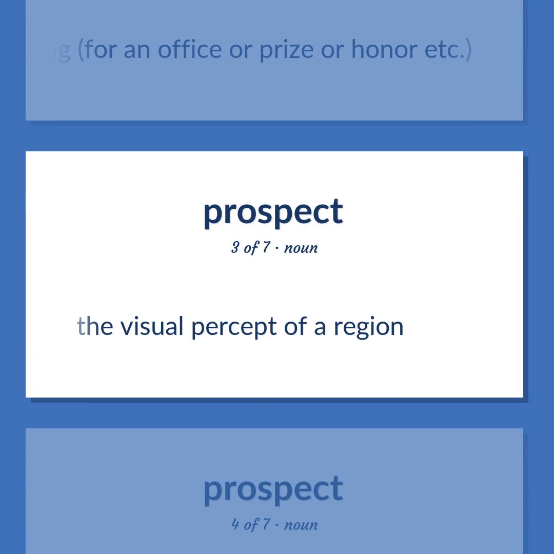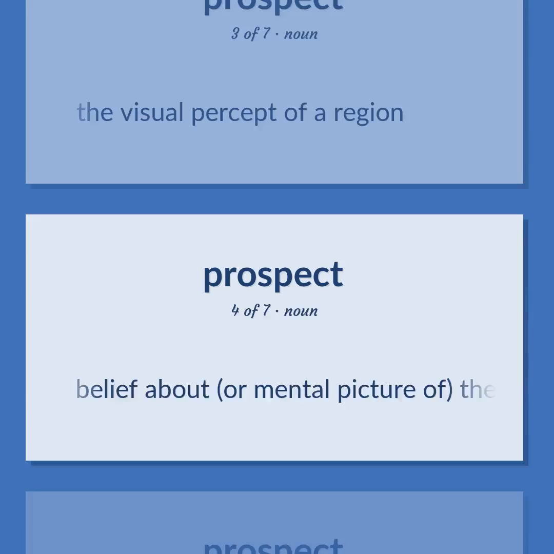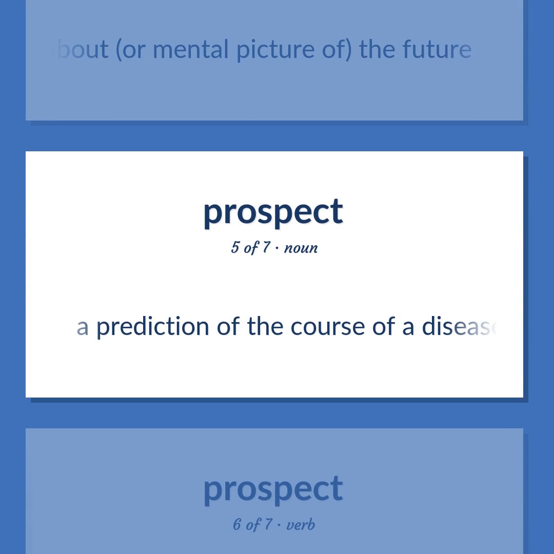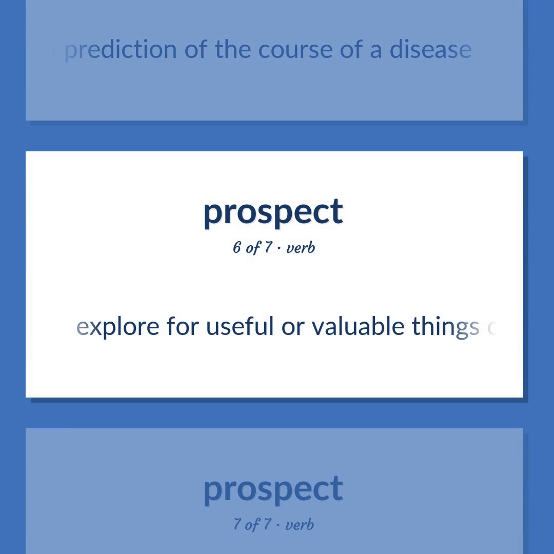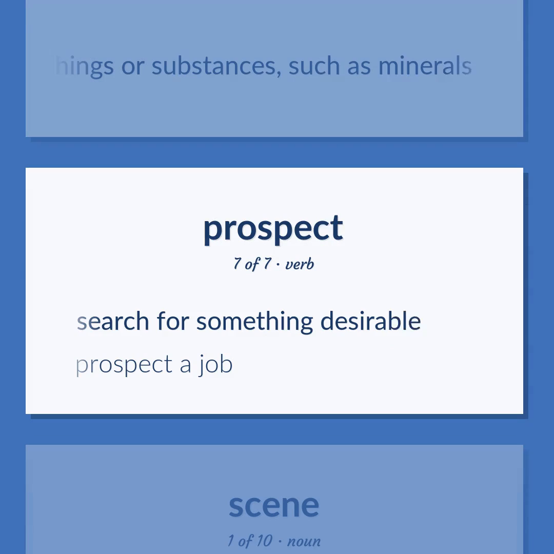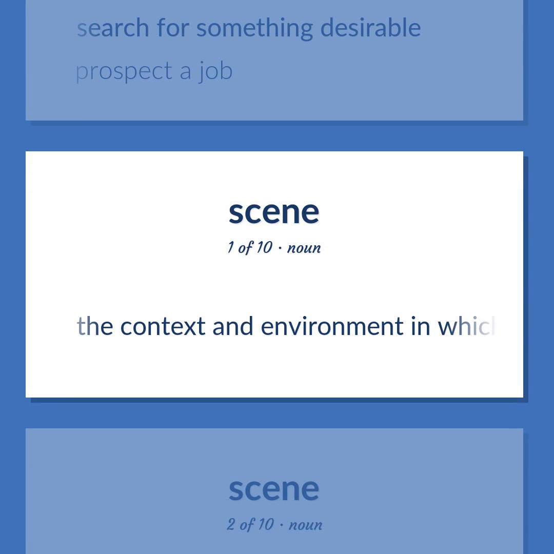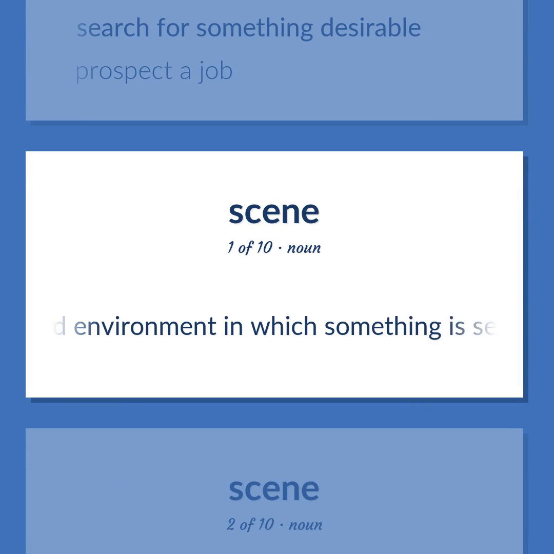The visual percept of a region. Belief about, or mental picture of, the future. A prediction of the course of a disease. Explore for useful or valuable things or substances, such as minerals. Search for something desirable. Prospect a job. The context and environment in which something is set.